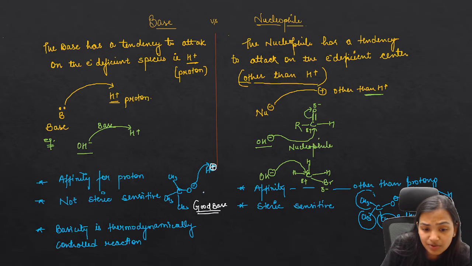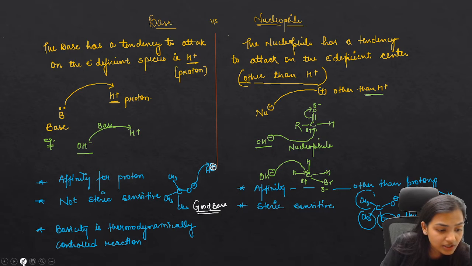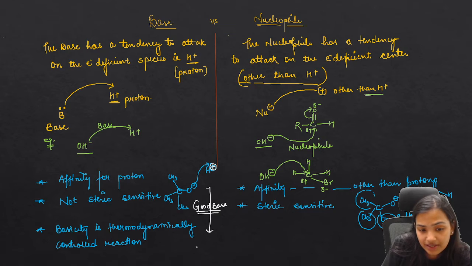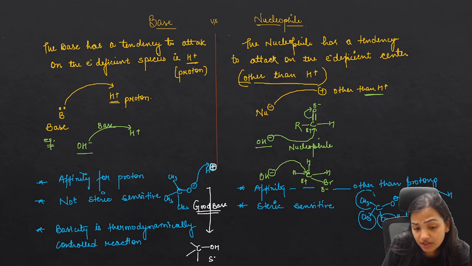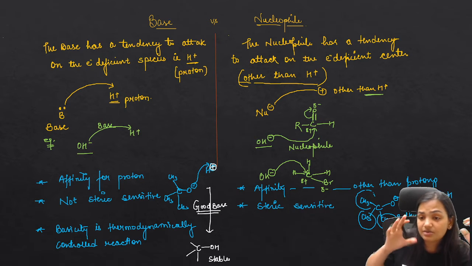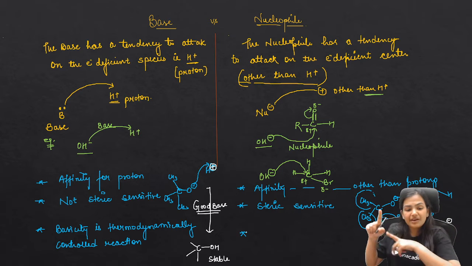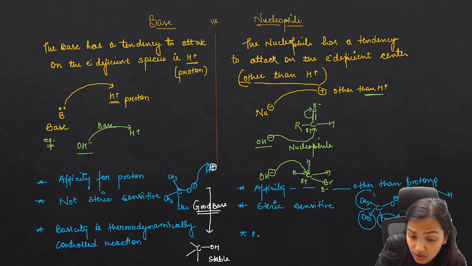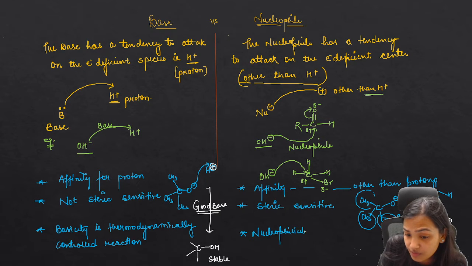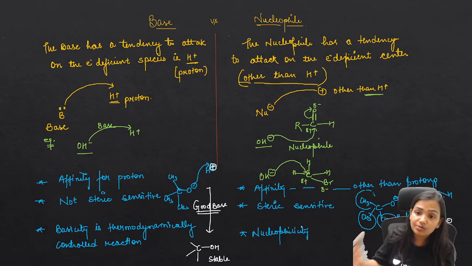Whatever product we get from this particular molecule is going to be thermodynamically stable. Here, over the C we have three methyl groups and this is OH. So this product is going to be thermodynamically stable for heat and electricity. Now let me talk about the next point. If you compare basicity with nucleophilicity, these are very important points which I am discussing with you, which usually you people overlook.